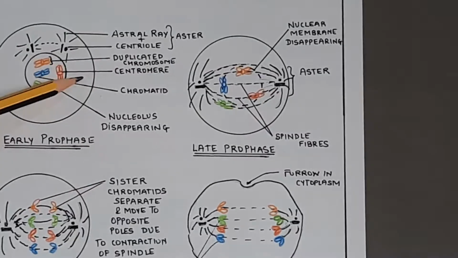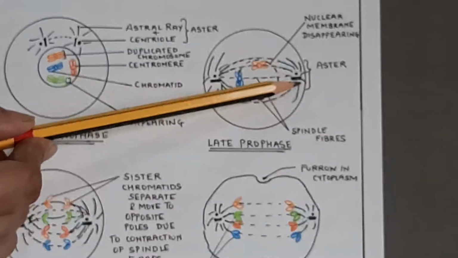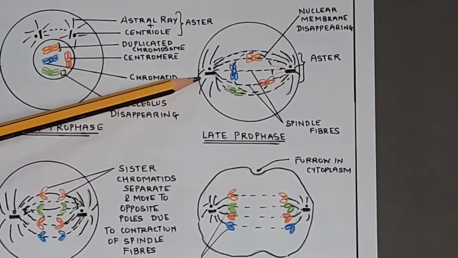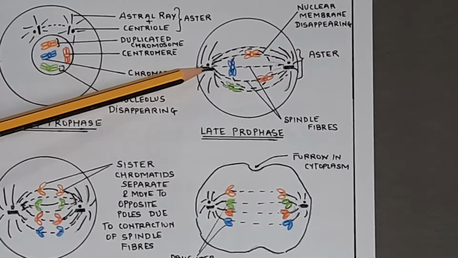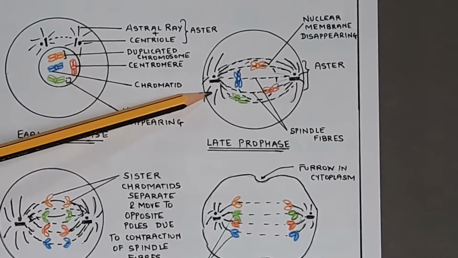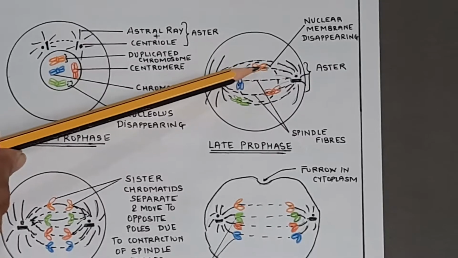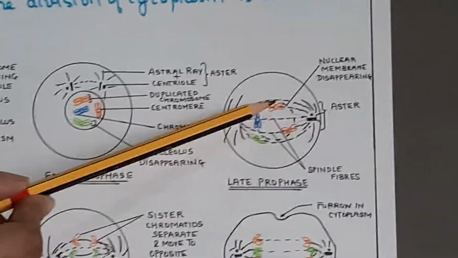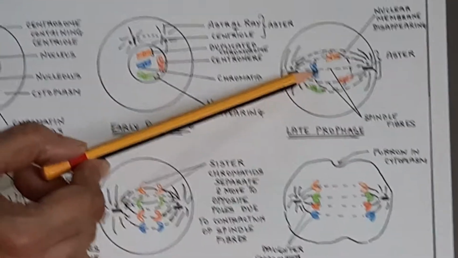The two asters have moved to the poles. So this is one aster here, other aster here. What is aster? Aster is nothing but the centriole plus astral rays. And each chromosome will get attached with the help of the centromere and the spindle fibers.